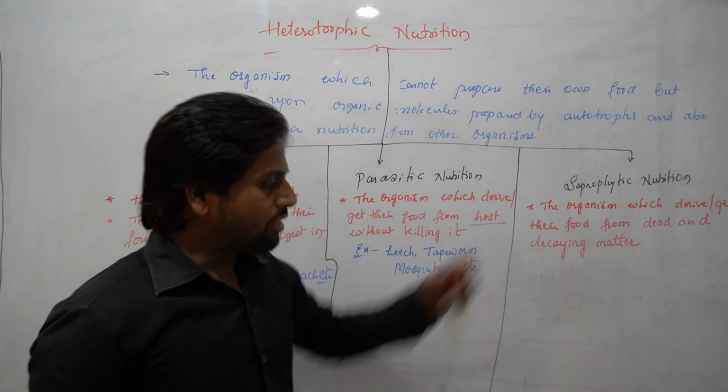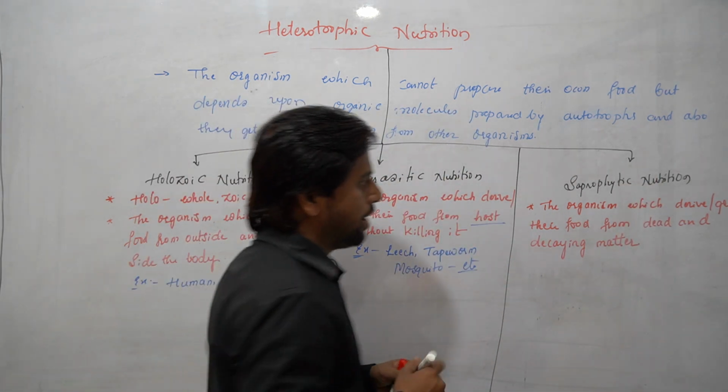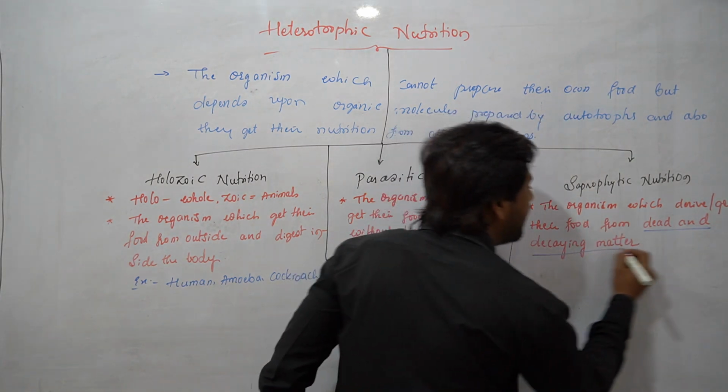For the saprophytic organisms you must remember the words: dead and decaying matter.